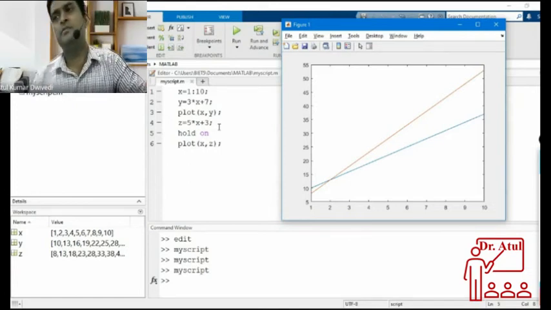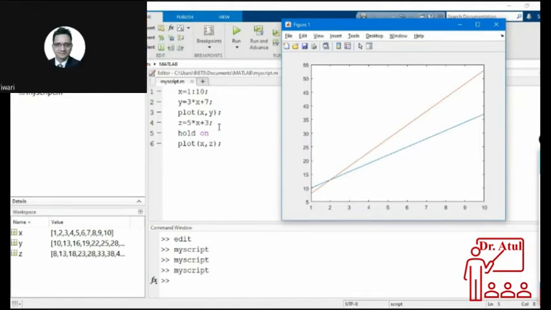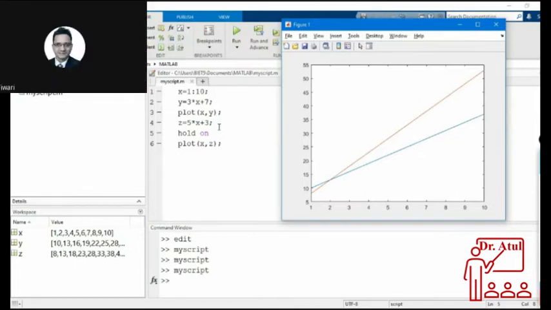Okay, understood. I think you are asking what if you have different data for X and different data. No, the data for X is the same. Yes, the X-axis is common, but on the Y-axis one has very large values and one has very small values. If I plot these two lines in the same window, on the same scale, then the one with the lower values will be nowhere.